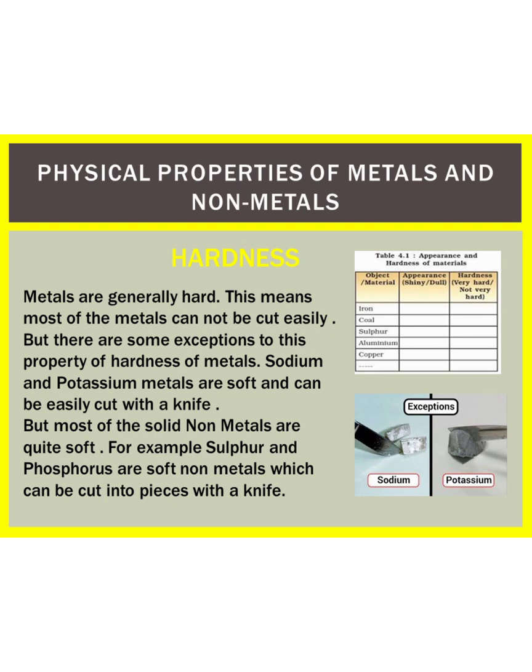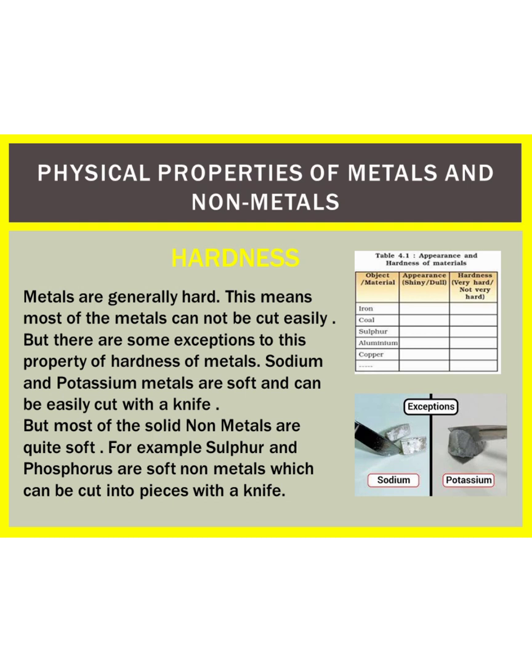There are, however, some exceptions to this property of hardness of metals. Sodium and potassium metals are soft and can be easily cut with a knife. For example, if we try to cut a lump of sodium metal with a dry knife, we will find that it can be cut easily into small pieces, just like wax. This shows that sodium metal is soft. Magnesium metal can also be cut easily.